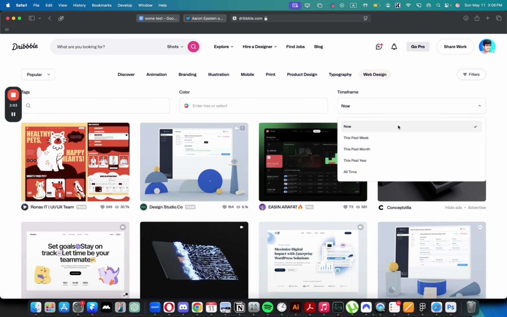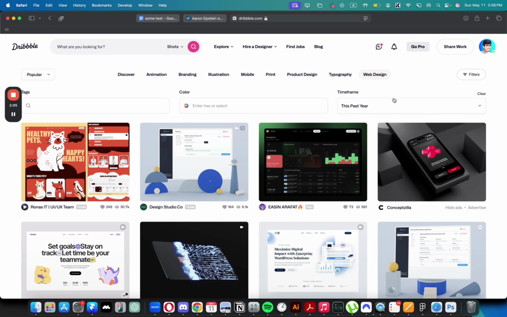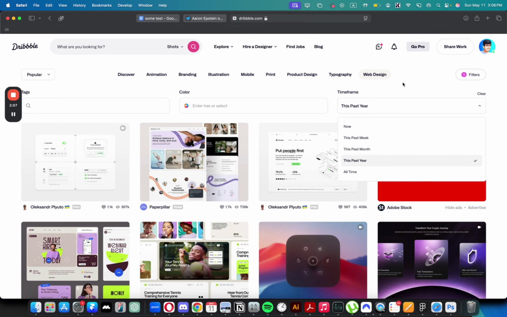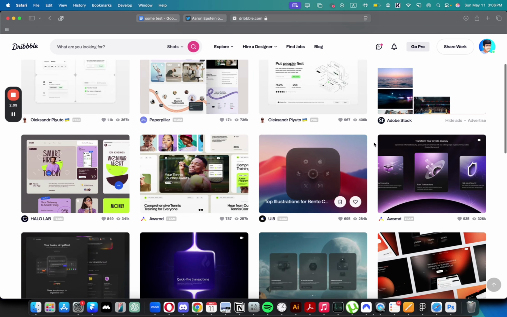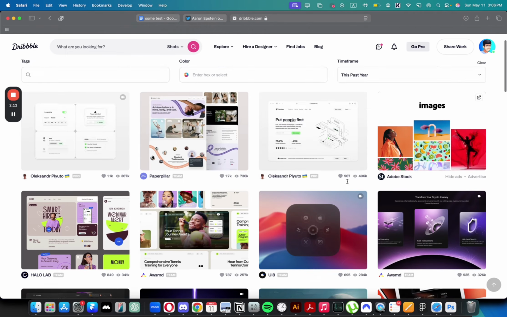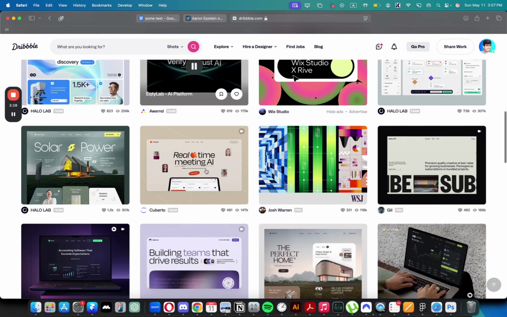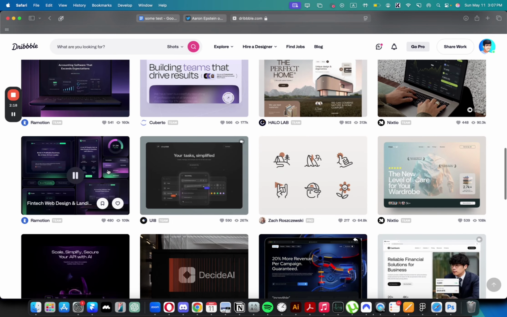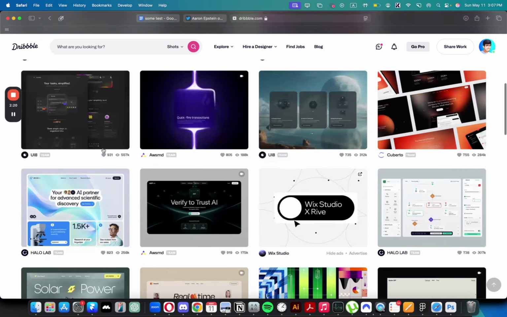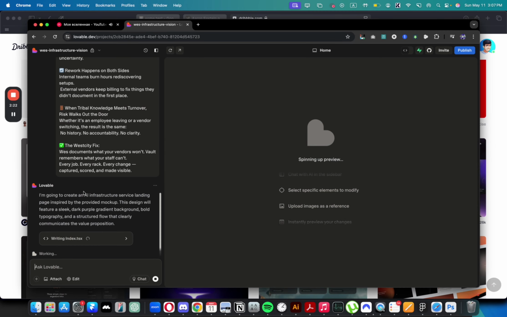What I like to do is go to past years, so I'm not just looking at the best designs of the past week or month. I like to go big. I kind of like these styles of designs. Maybe something like this could work, something like this as well. There's definitely a lot of inspiration I can take. But first, I want to see what kind of result it will create.